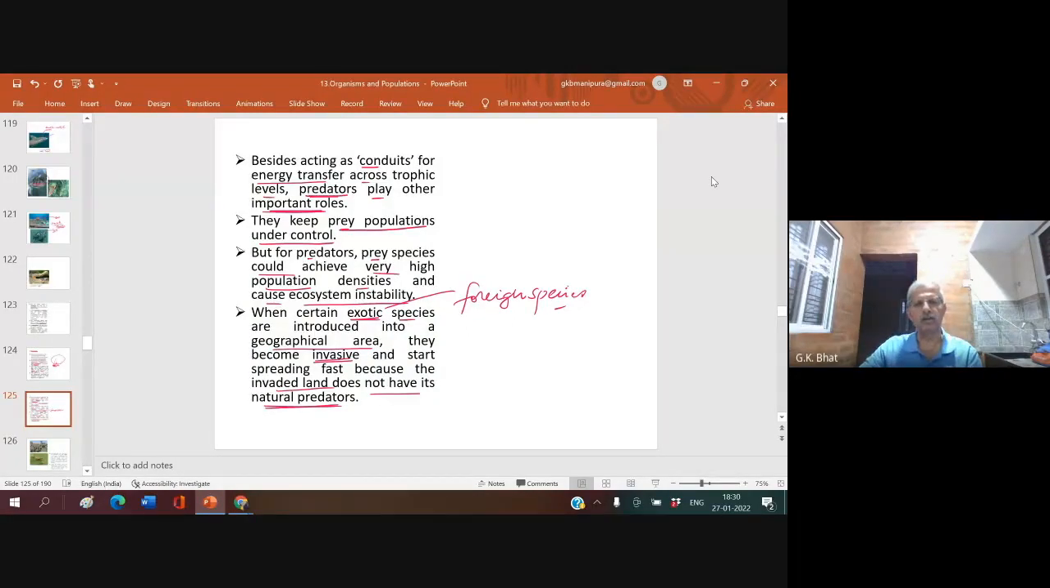Whenever exotic species are introduced into a geographical area, they become invasive. Invasive means they start growing and spreading so quickly, because the invaded land does not have their natural predator. Now let us see this.